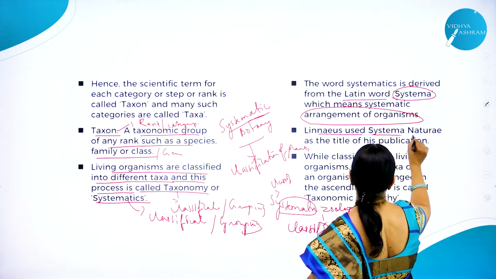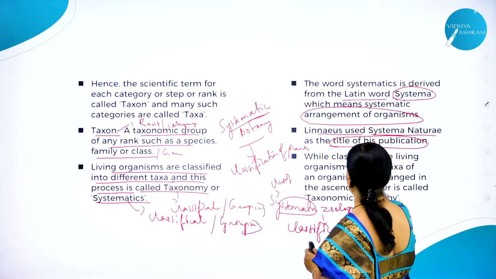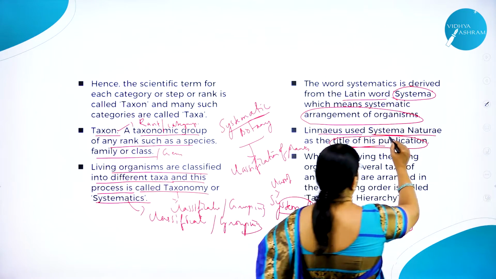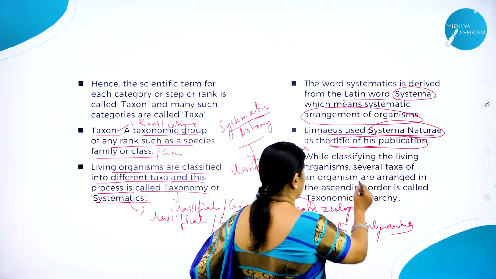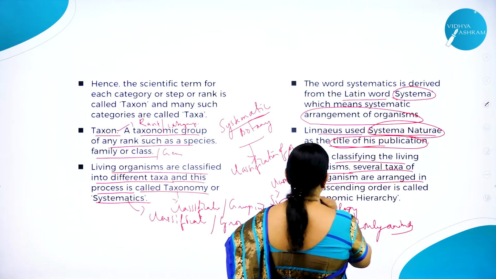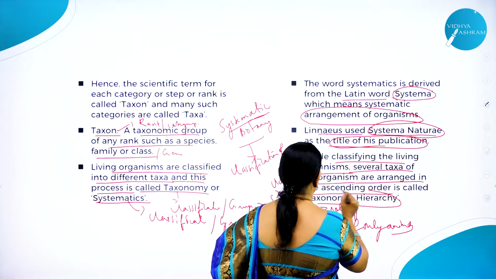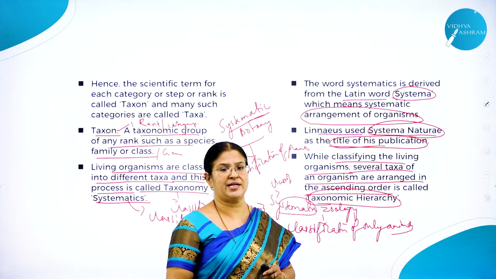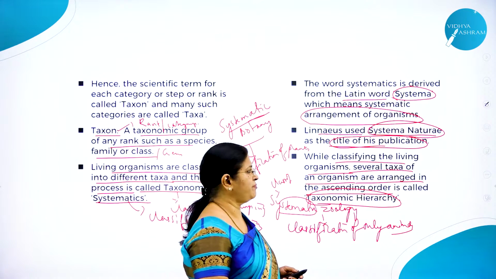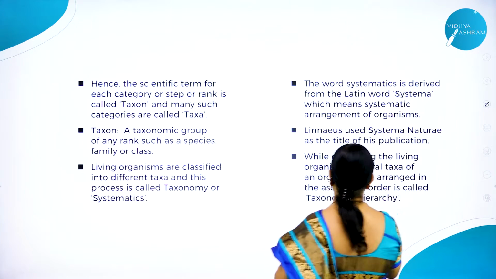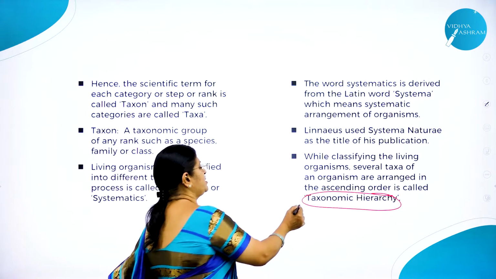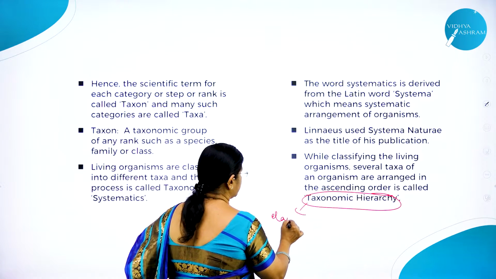And Linnaeus used Systema Naturae as the title of his publication. So he wrote a book called Systema Naturae. While classifying the living organism, several taxa of an organism are arranged in ascending order, and that ascending order is called taxonomic hierarchy. You will understand this better in the next slide. What is taxonomic hierarchy? It's a very, very important definition. Taxonomy means grouping, classification.